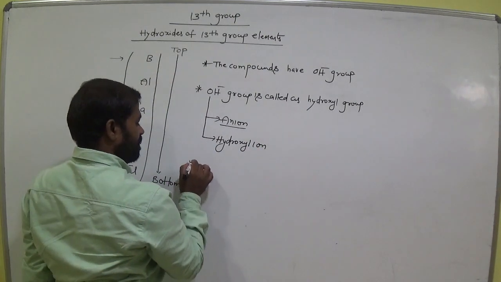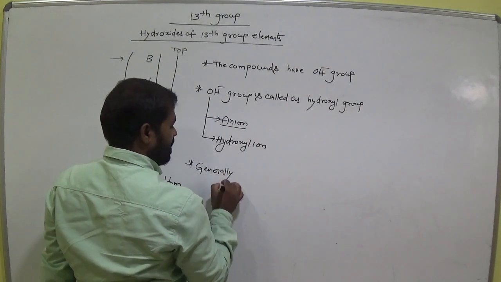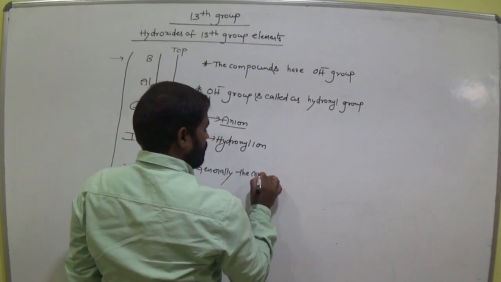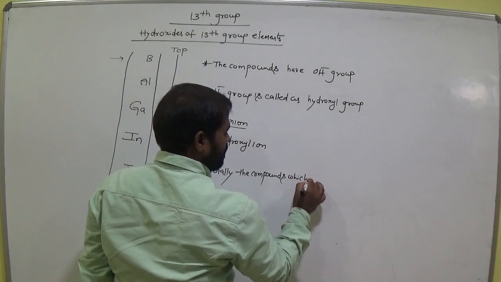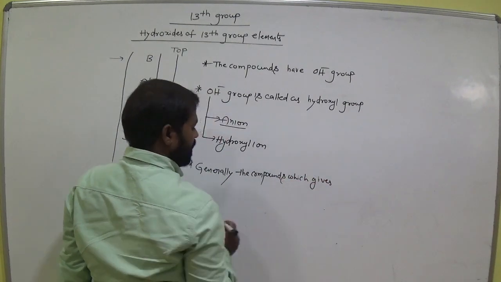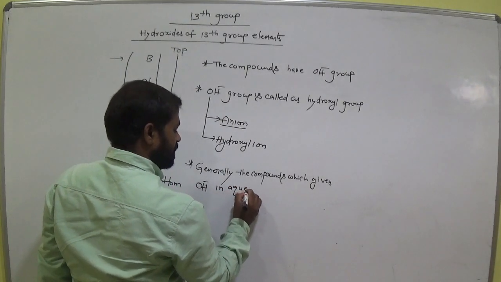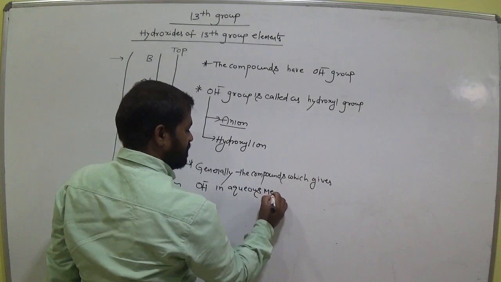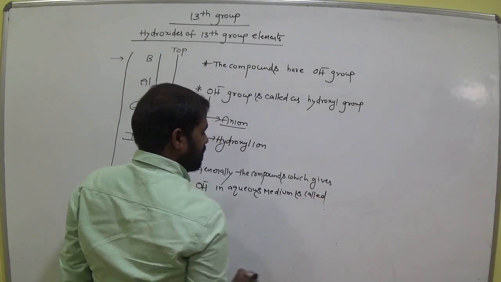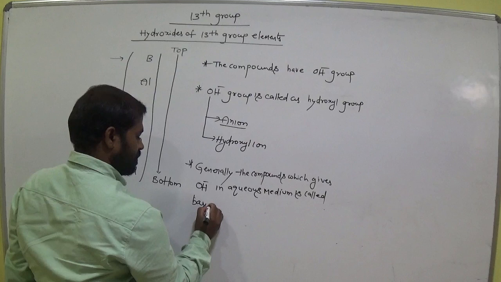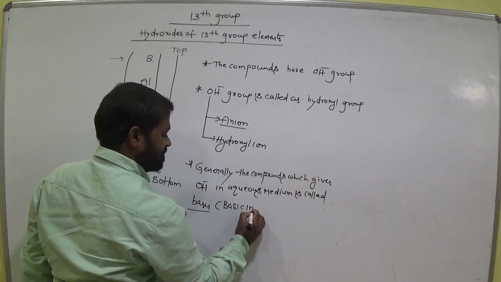So generally the compounds which give OH minus in aqueous medium are called bases. That means basic in nature.